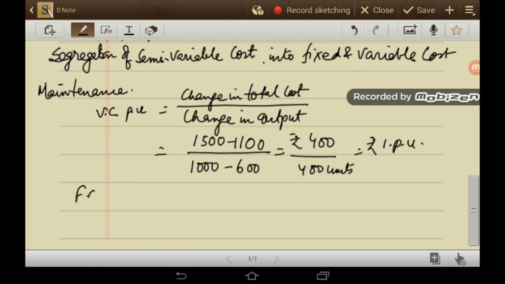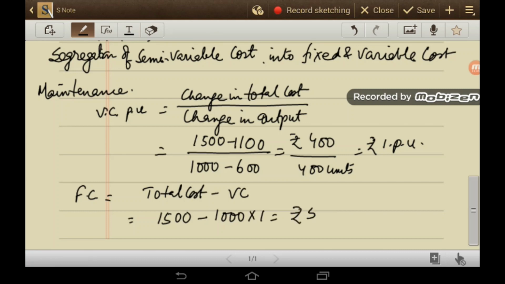And fixed maintenance cost will be total cost minus variable cost. Considering 100% activity level, the total cost is 1500. And what is the variable cost? 1000 units into 1 rupee per unit. So rupees 500 is the fixed maintenance cost, and variable maintenance cost is rupee 1 per unit.